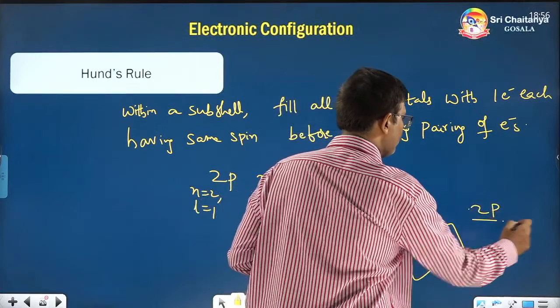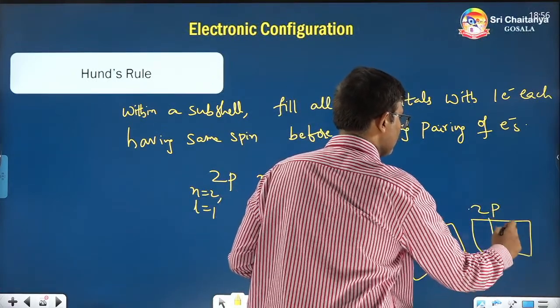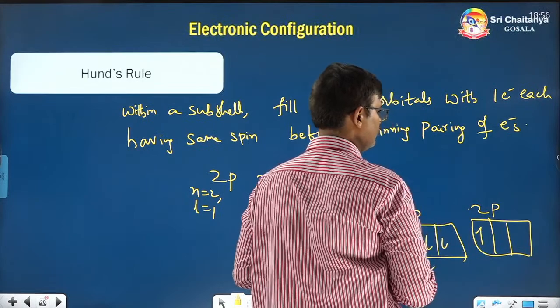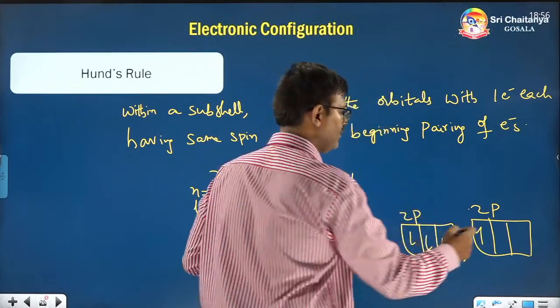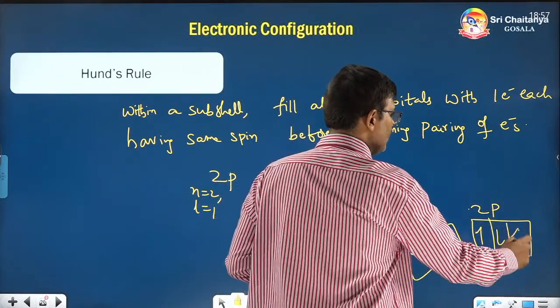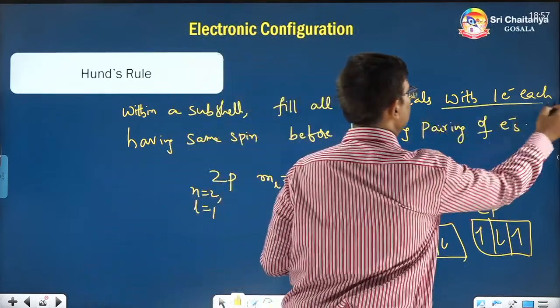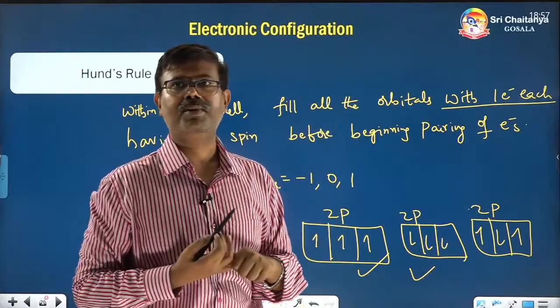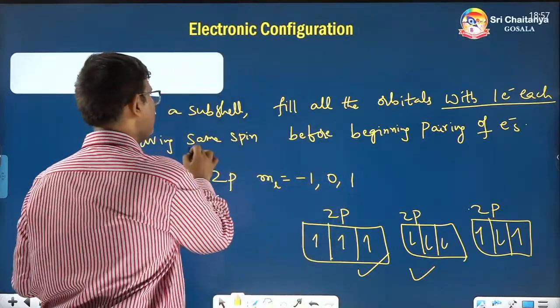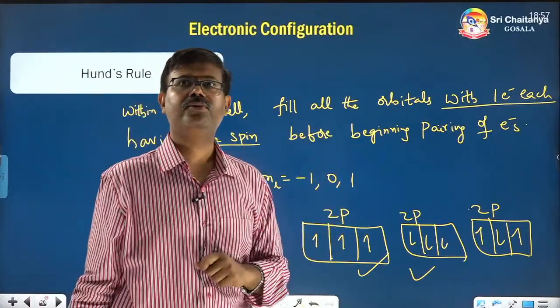Suppose you draw like this, 3 electrons, 1, 2, 3. You are putting 1 electron each. That is fine. But are you maintaining the same spin? No. So this is wrong.